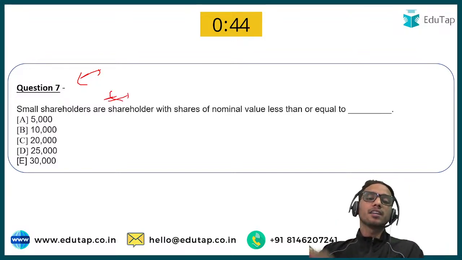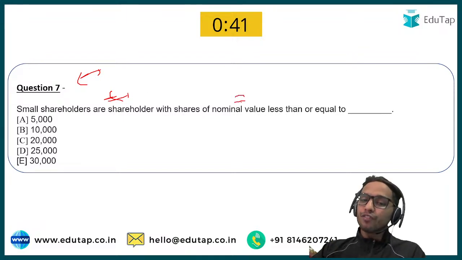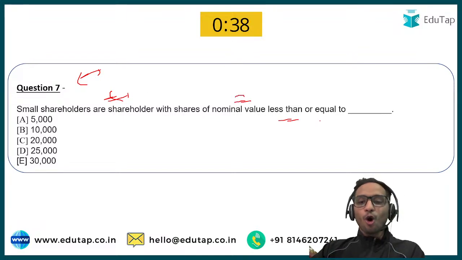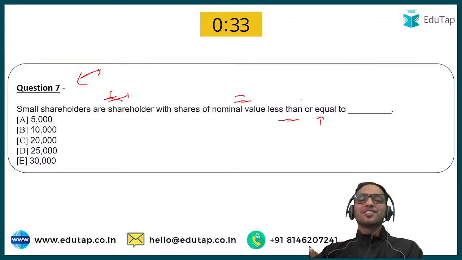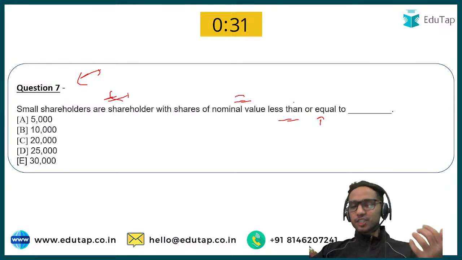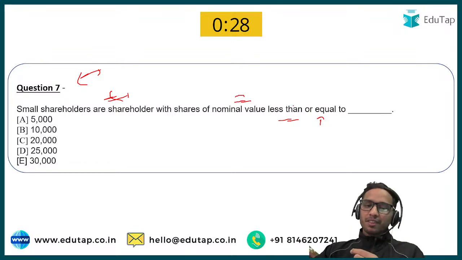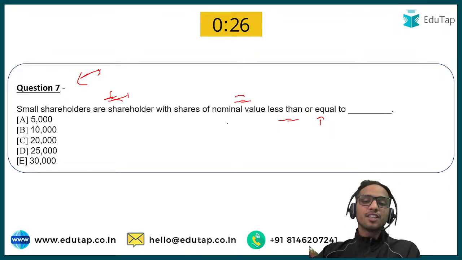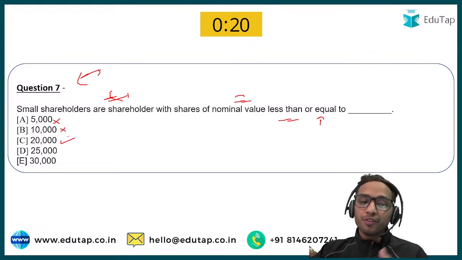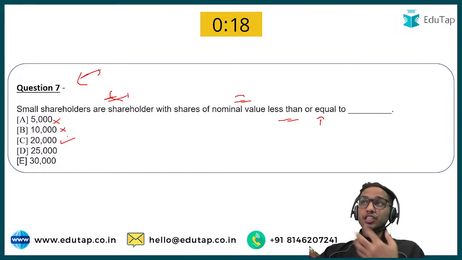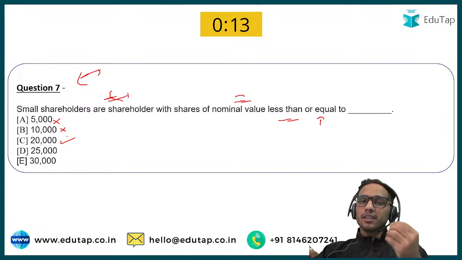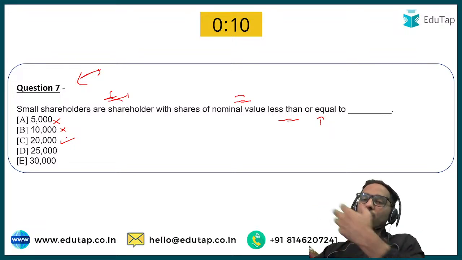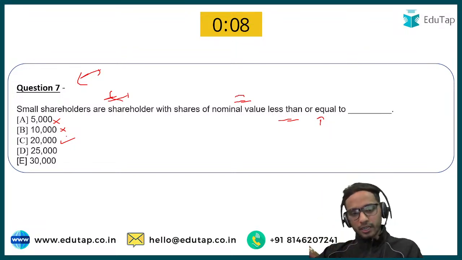Small shareholders are the shareholders with shares of nominal value less than or equal to what? I have started to get the answers, that's very good. Tell me what should be the answer here. The correct answer here is 20,000. So if you hold shares of Reliance worth less than 20,000 rupees, you will be called a small shareholder. That is correct.